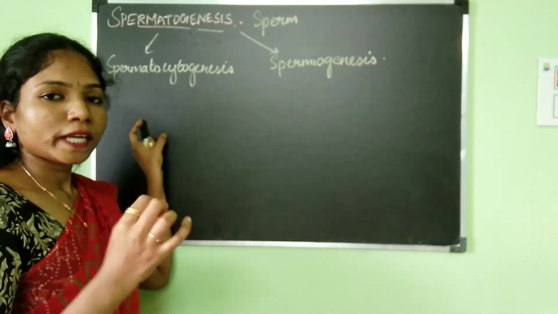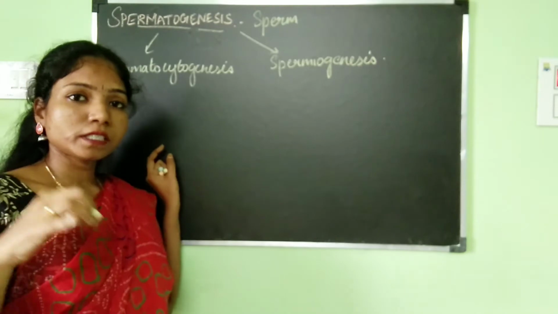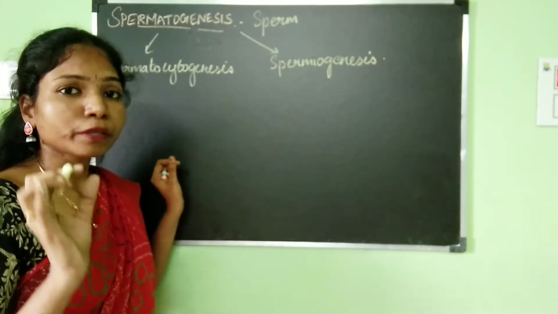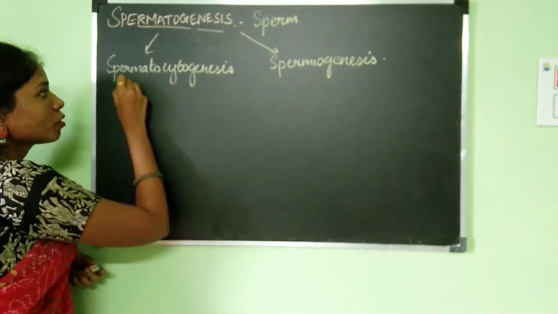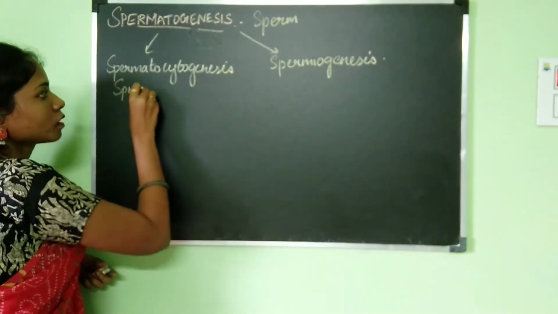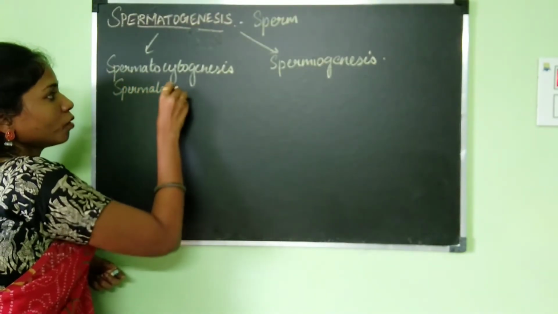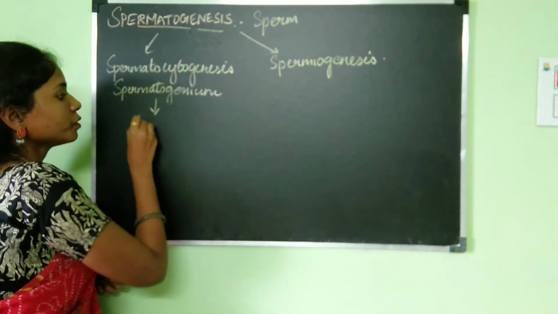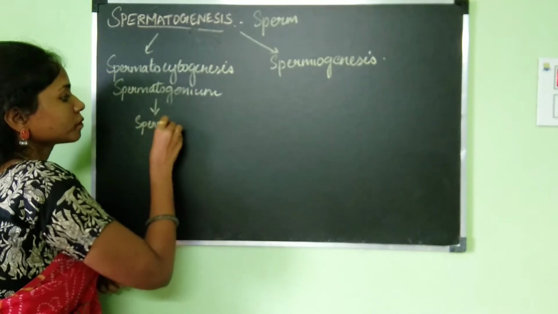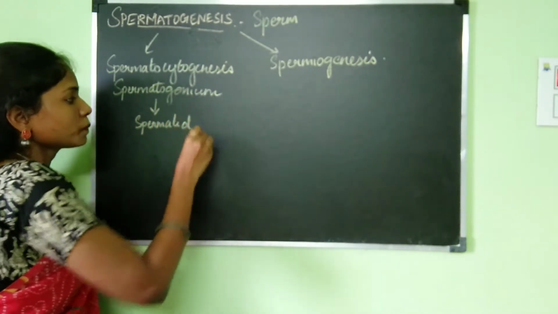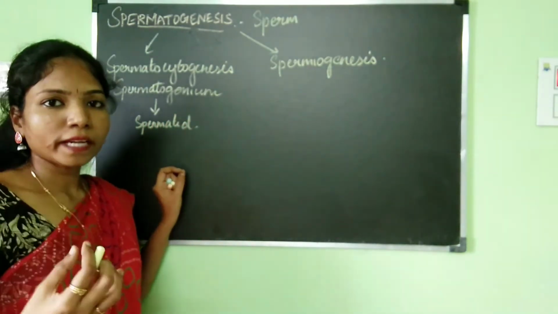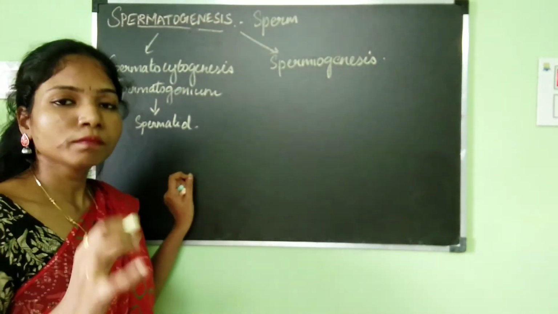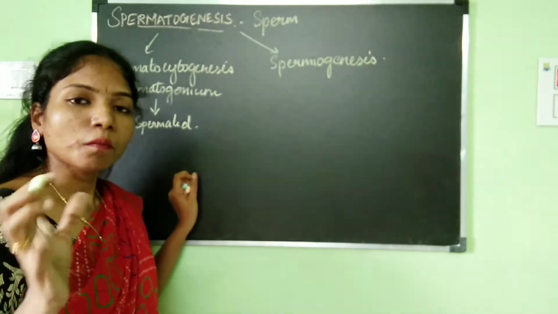In spermatocytogenesis, we are going to understand how the spermatogonium develops into a spermatid. Spermatid is nothing but the non-motile sperm, but later on it will become a motile sperm.